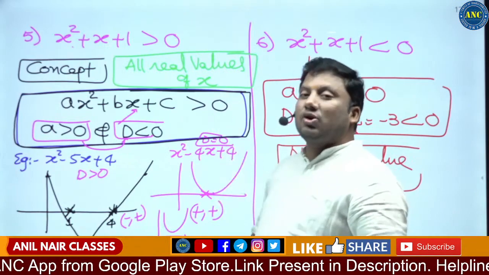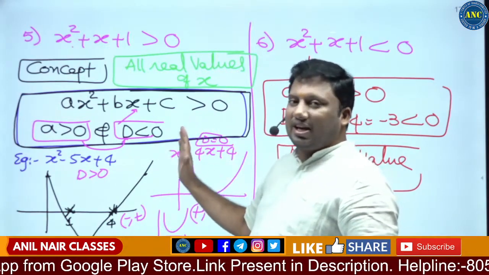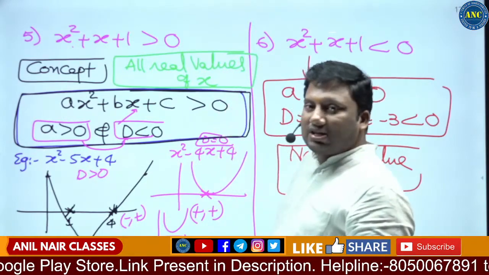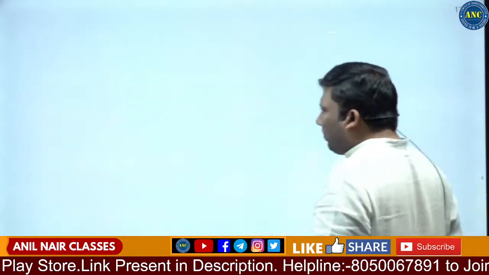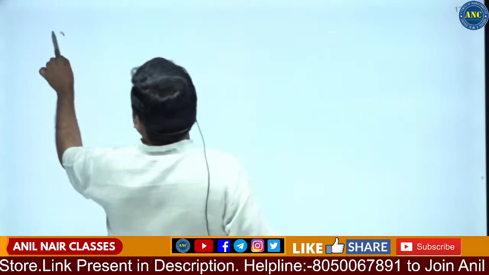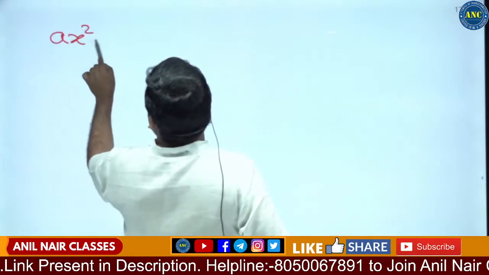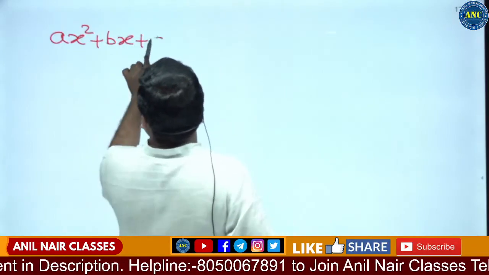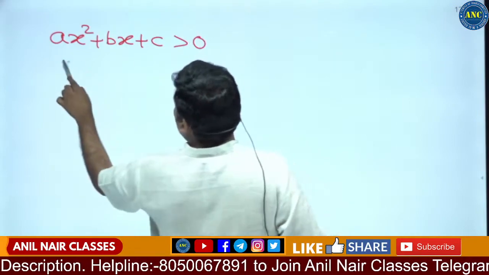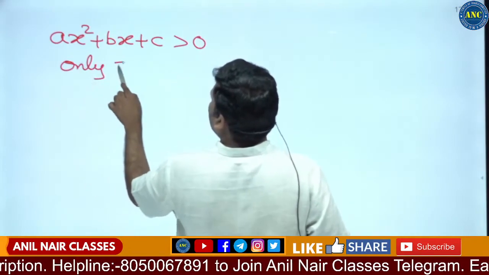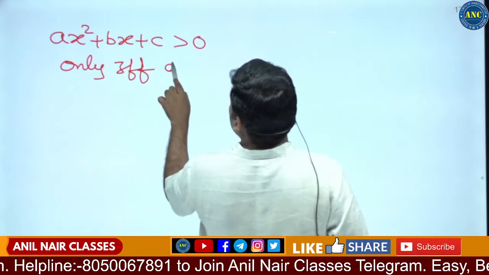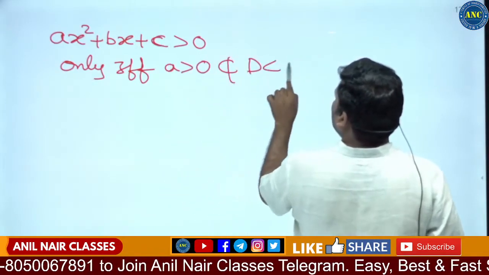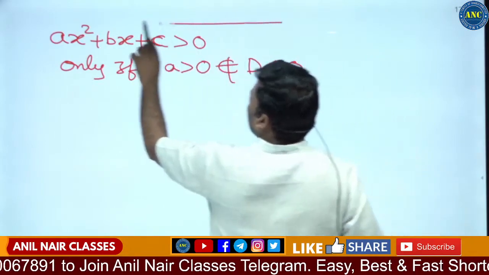Just by looking at a question, we can easily say for which values it will be satisfied and for which it will not. Extremely important concept. ax² + bx + c is greater than 0 only if a is greater than 0 and D is less than 0.